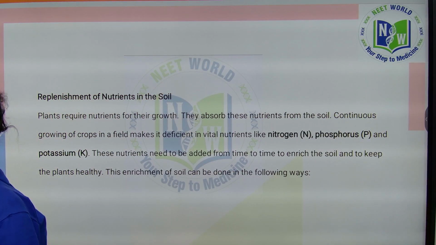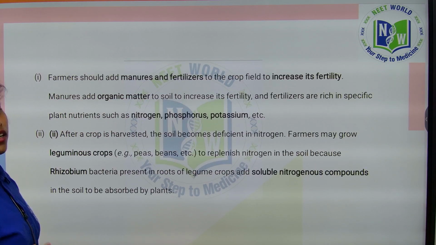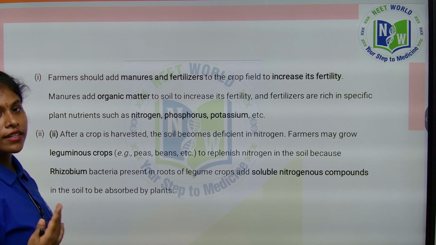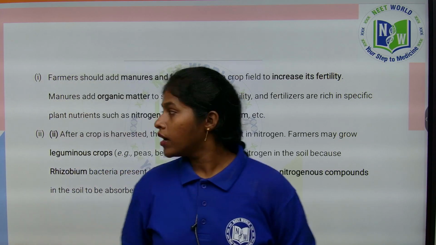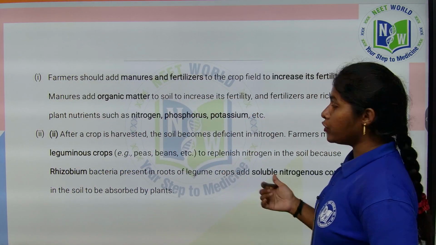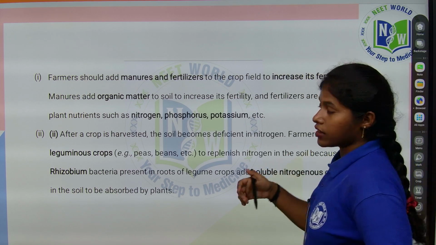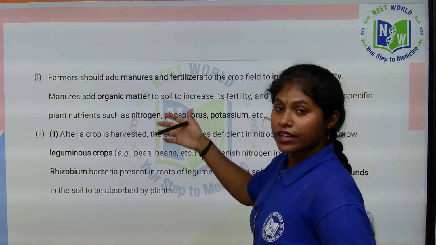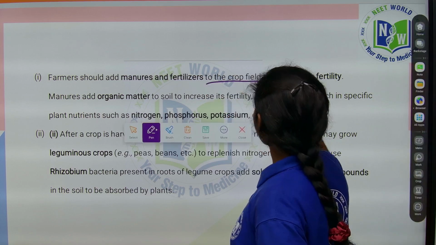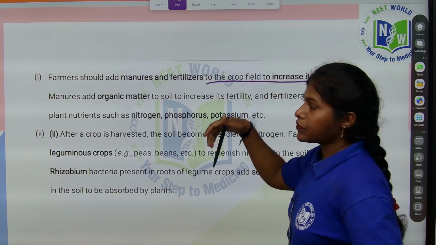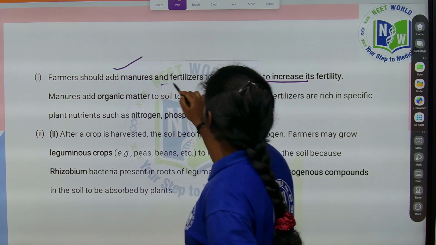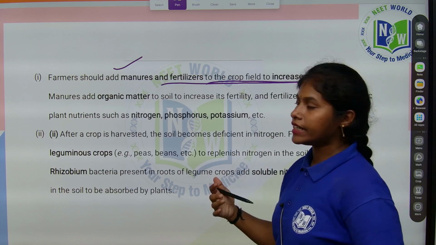So we are using methods to regain the nutrients to the soil, so that the plants grow in a healthy way, right? So farmers should add manure. See, this is the organic method, so it is a natural method. They are adding manures and fertilizers to the crop field to increase its fertility.